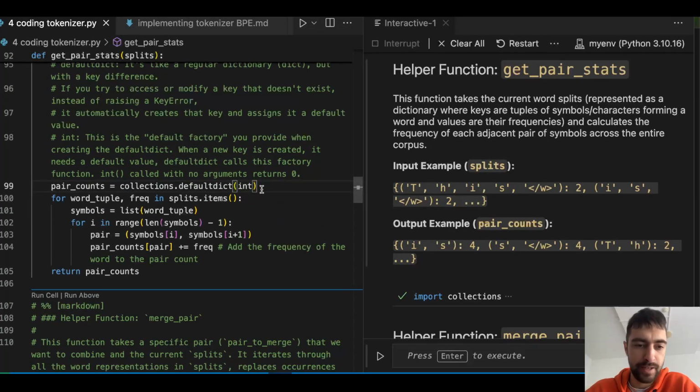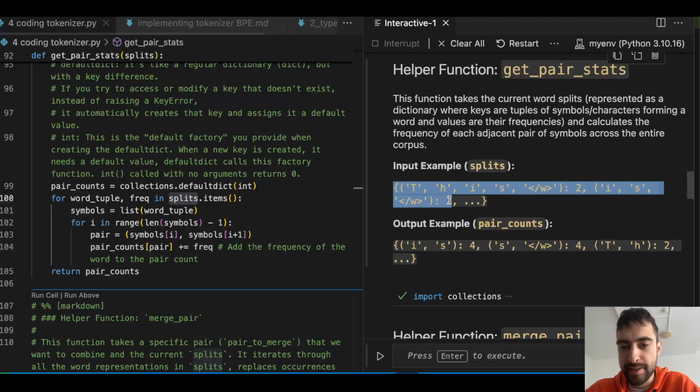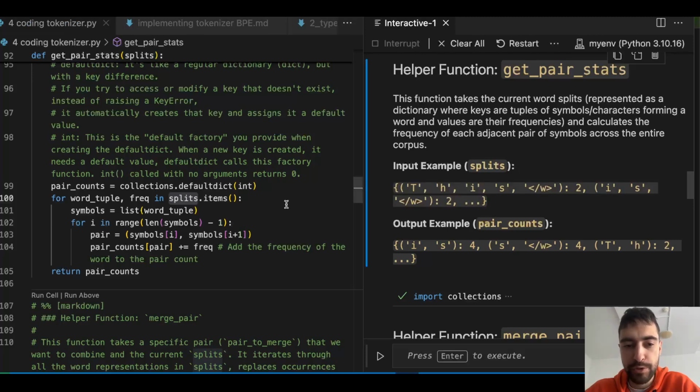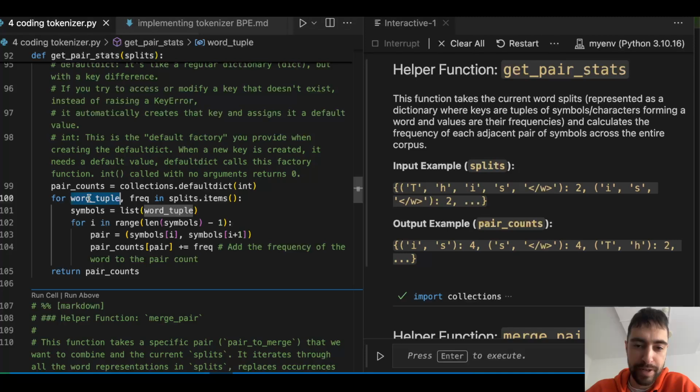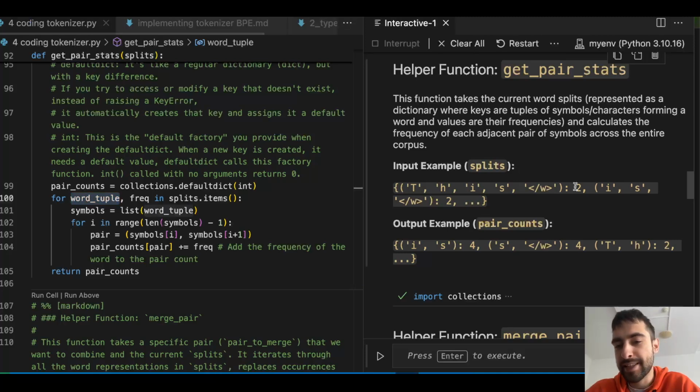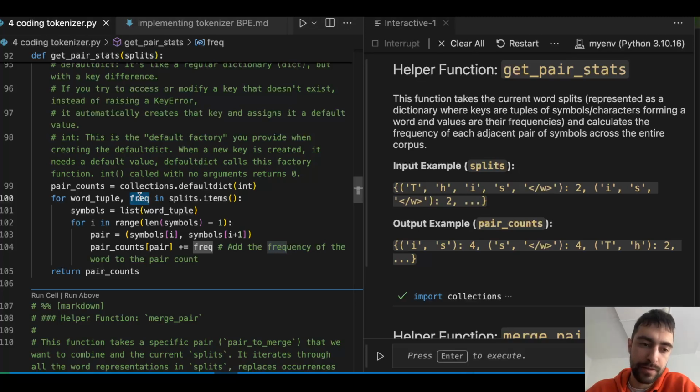Let's check the next line. splits.items. splits is the whole dictionary, as I said. And when you say .items, it will first take this item, and this item consists of the key and the value. So we will take this key and put it into the wordTuple variable, and it will take this value and put it into the frequency variable. So this is what this line of code will do.